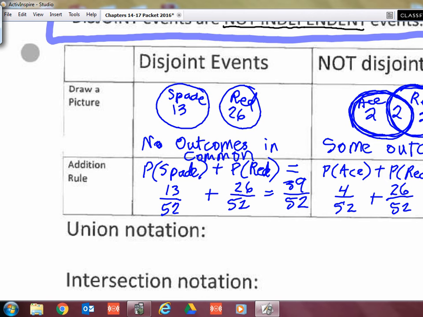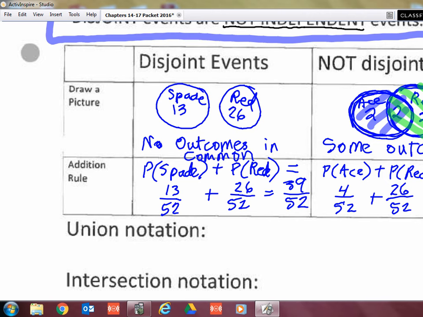Okay, well, let me demonstrate what I just did there. I just added the aces plus the reds, and what happened? The middle section got double counted.